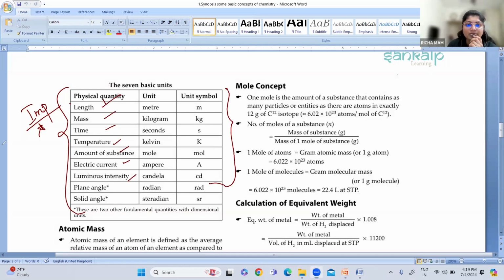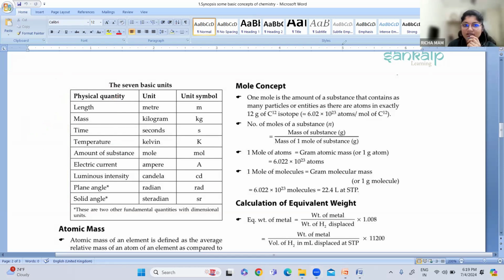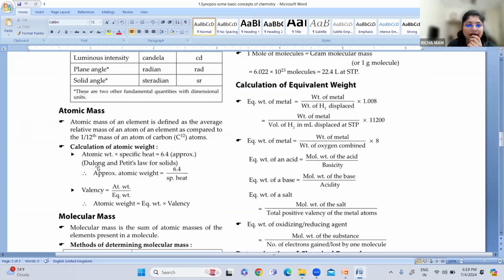Next, after the basic units, is atomic mass. What we were discussing just now about atomic mass: how is it calculated? Average atomic mass can be calculated as the summation of Fi into Ai. We are going to solve the problems based on that.